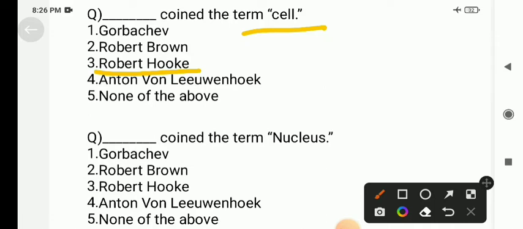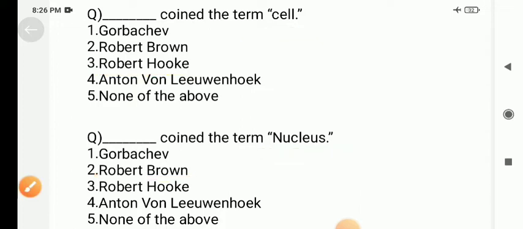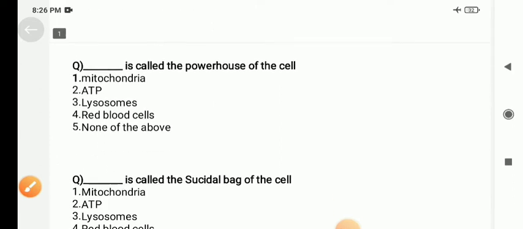Coming to the next question, who coined the term nucleus? So nucleus was termed by Robert Brown. So do not get confused between them. Robert Hooke termed cell, but Robert Brown termed nucleus. Coming to the next question.